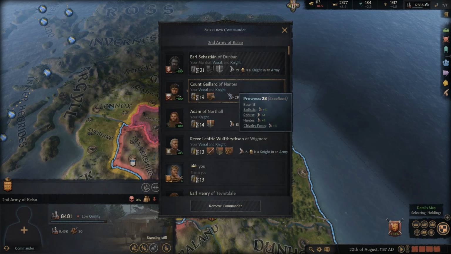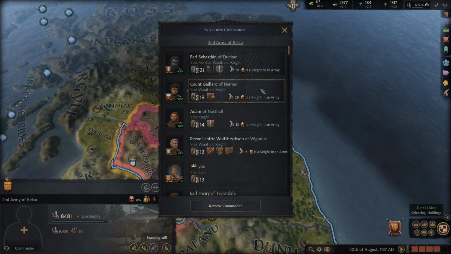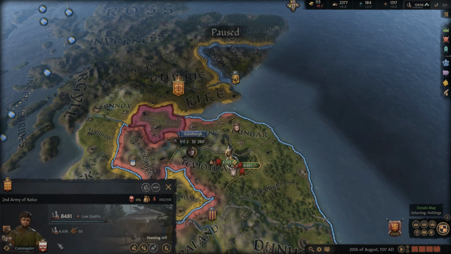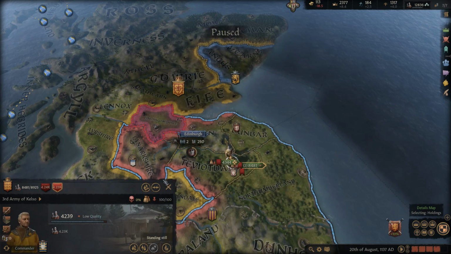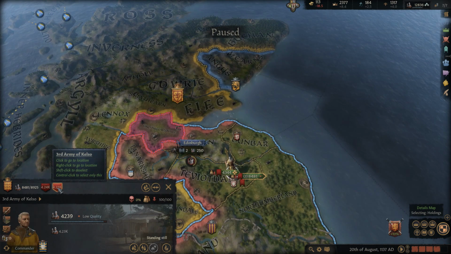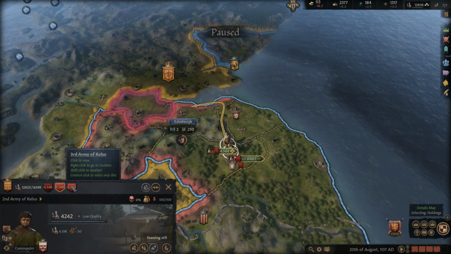Of course, we have the count here. We just rewarded him with the titles, and I suppose he'd make a great fit to lead this army. And then we'll split this in half, and get the guy with the military engineer assigned. What I think we might do, you know what, let's do this a little bit differently.